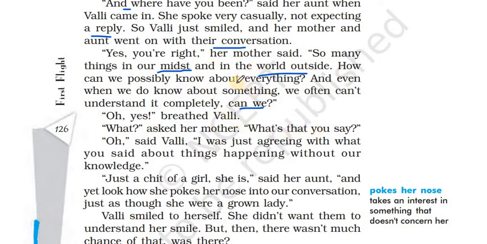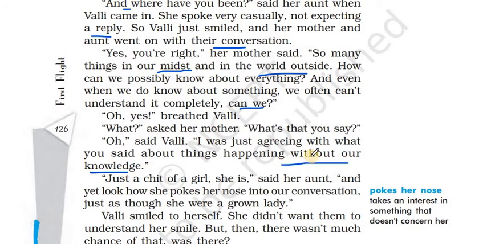It was a complicated topic that they were discussing, that there are so many things going on around them and in the world outside, and it's definitely not possible to understand everything. And for that she says, "Oh, yes." "Oh," said Valli, "I was just agreeing with what you said about things happening without our knowledge."